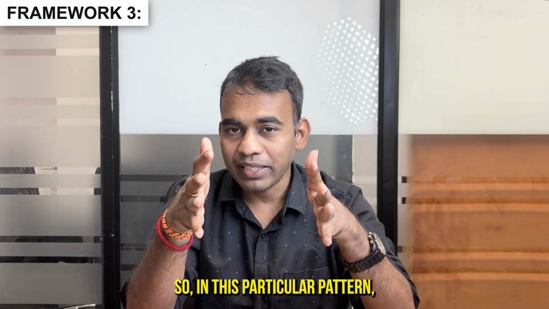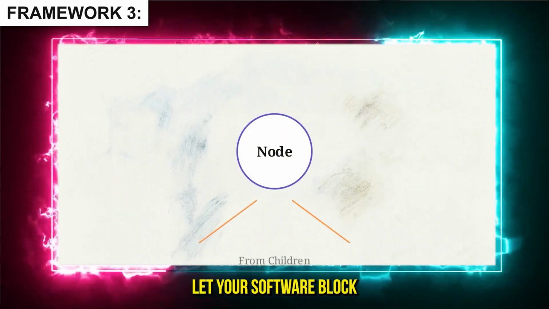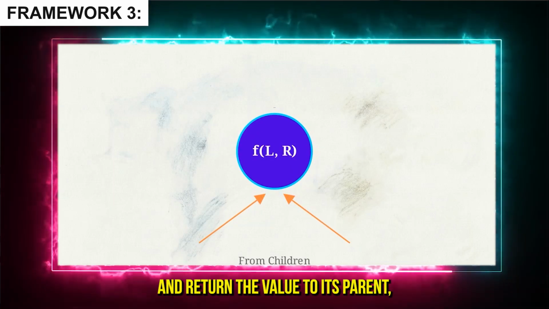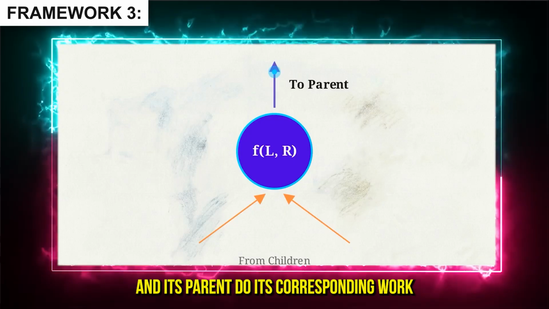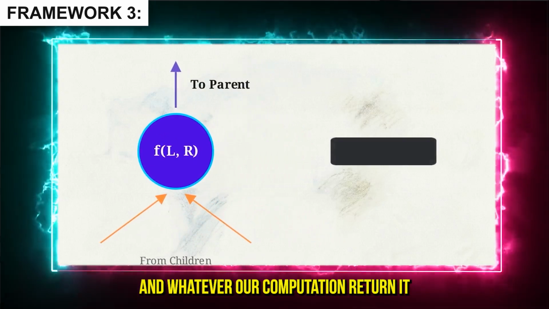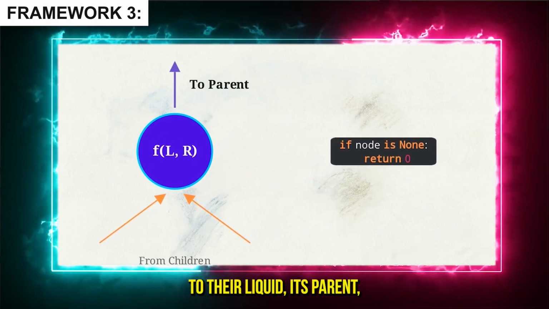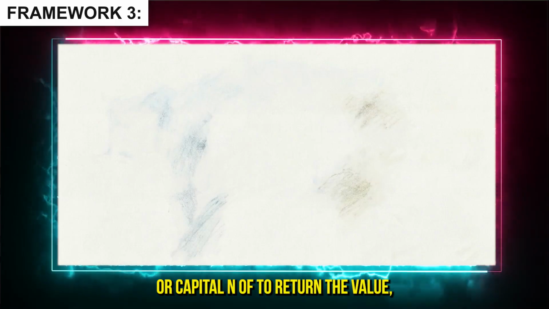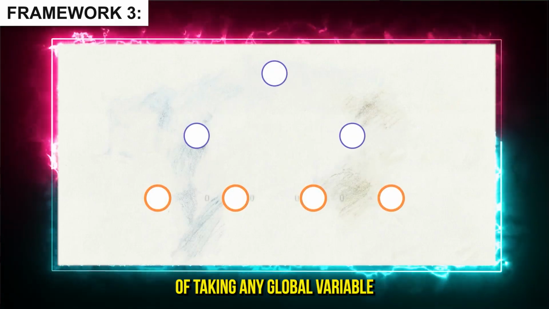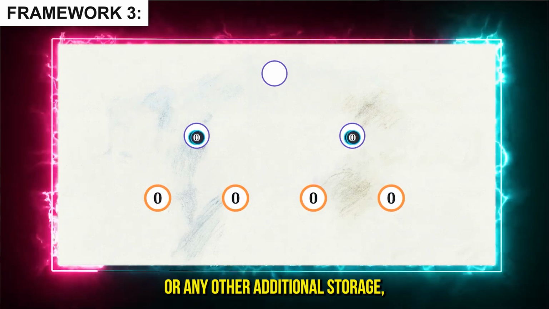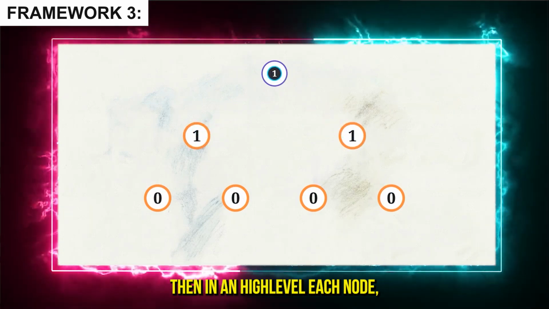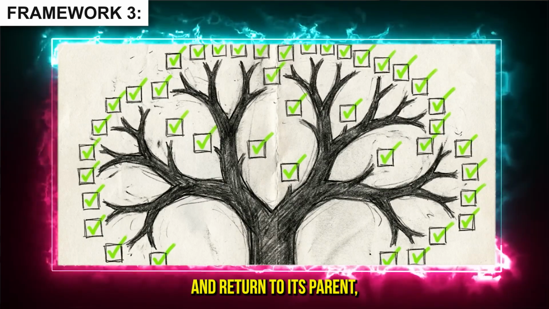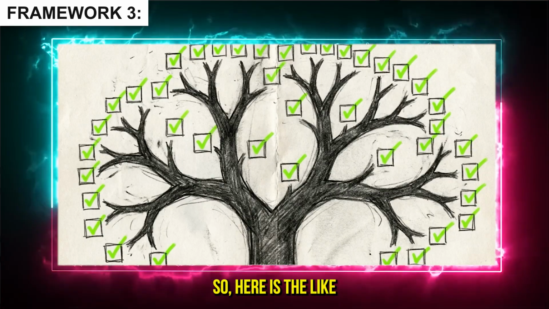So in this particular pattern, let your sub-problem or the children take the responsibility to do their task and return the value to the parent. And the parent does its corresponding work, and after computation, returns the value to its parent. That's how every function is capable of returning the value which it has computed, instead of using any global variable or any other additional storage. Meaning, at a high level, each node computes its local answer and returns it to its parent. As simple as that.